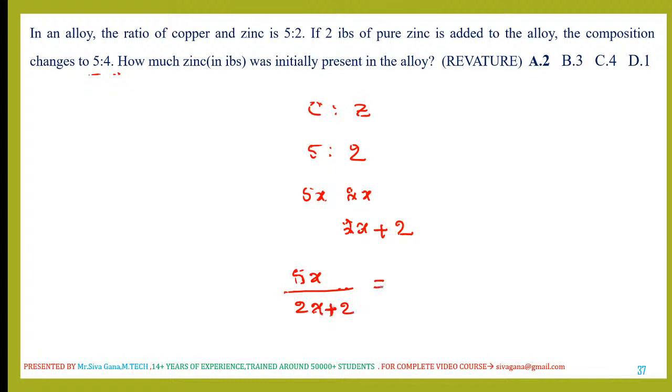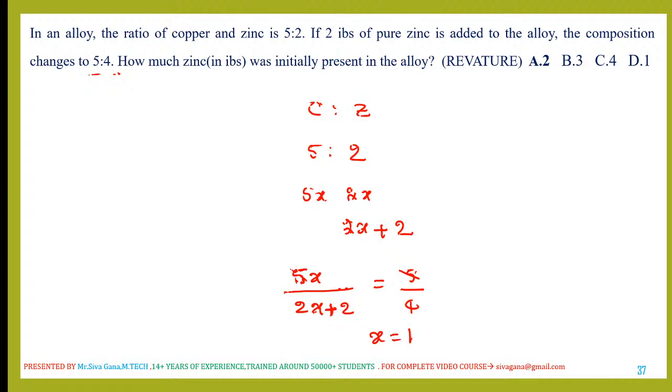Zinc is 2x plus 2. So this ratio becomes how much? 5:4. So 5 gets cancelled. 4x minus 2x is equal to 2x. 2x is equal to 2, so x is equal to 1.